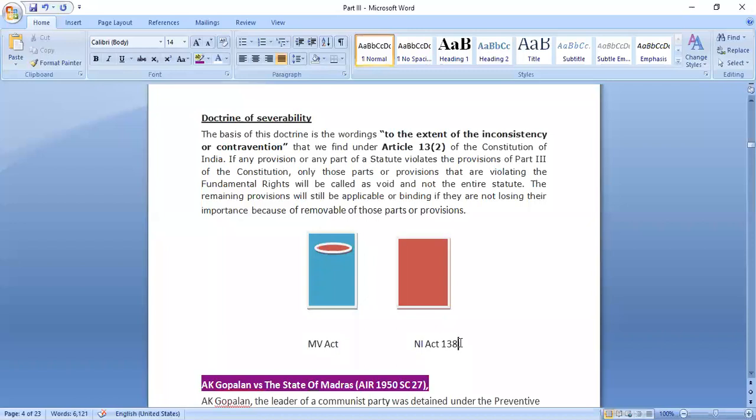In that case, what happens? We cannot remove that particular provision because that is the main provision, right? If we separate it, the act will have no meaning. So we will make the entire act invalid. The entire act will become not applicable.